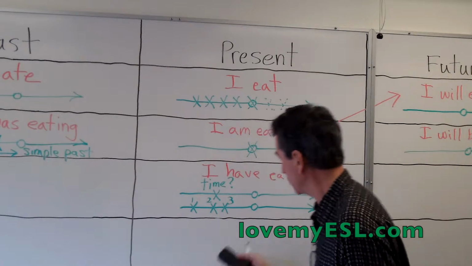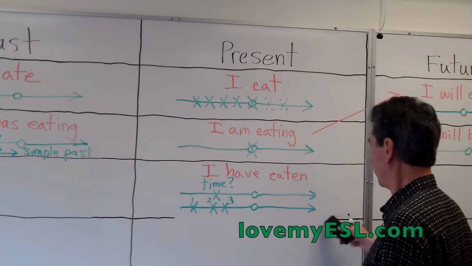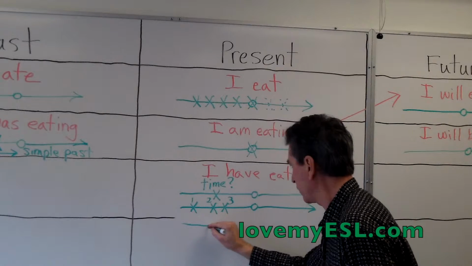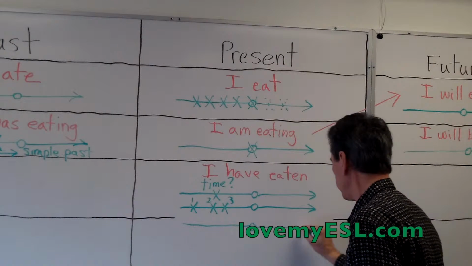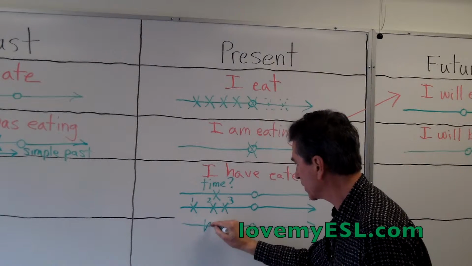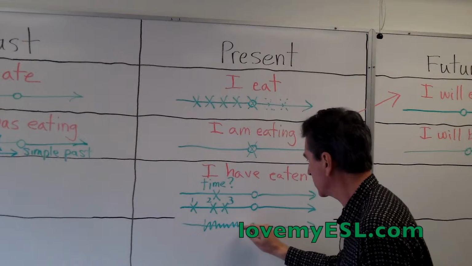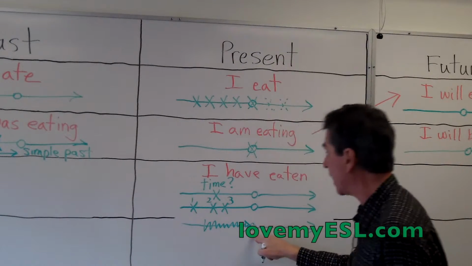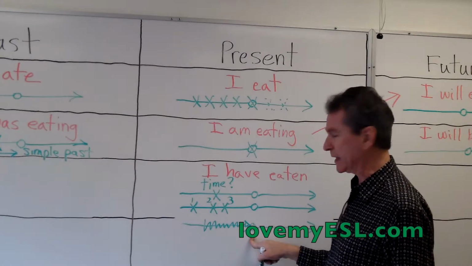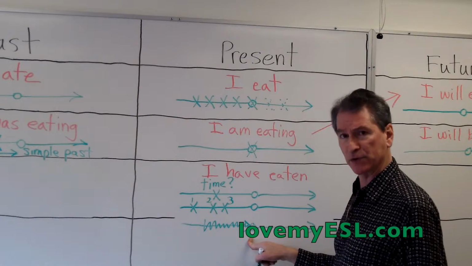The third, I'm going to move this line down a little bit because I have to do a third one here. The third use of the present perfect is when you start the action sometime in the past and you continue until now. So a good idea, well, I don't continuously eat a banana, so I'm going to change examples here.